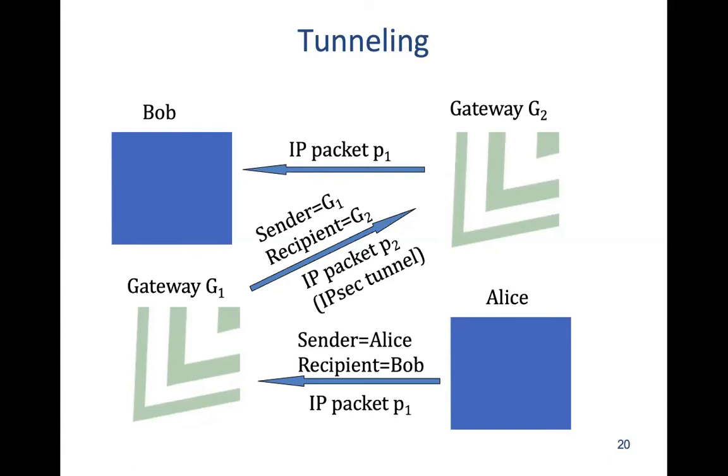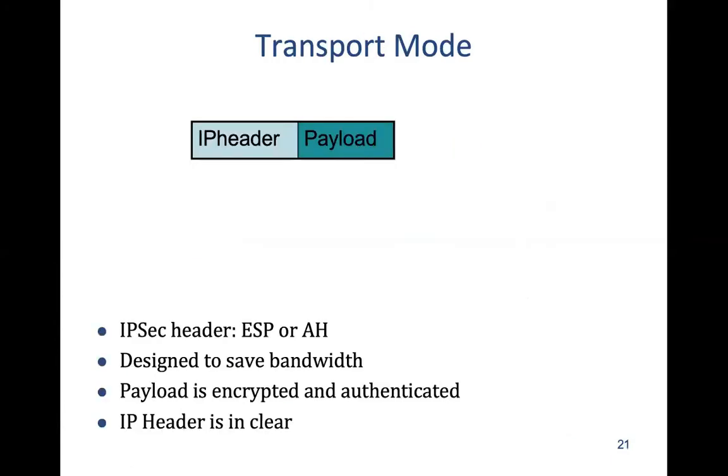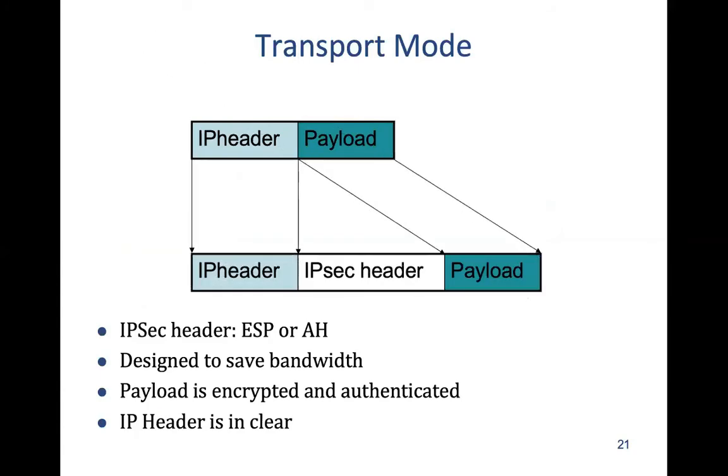All right. So now let's look at transport mode. What we have discussed so far is tunnel mode, where one packet goes inside. Now look at transport mode. Here we are going to use the same IP header, and then between the IP header and the payload, we are going to insert the IPsec header.